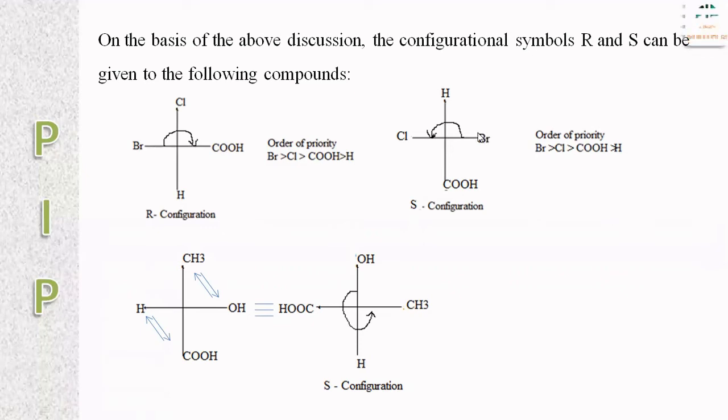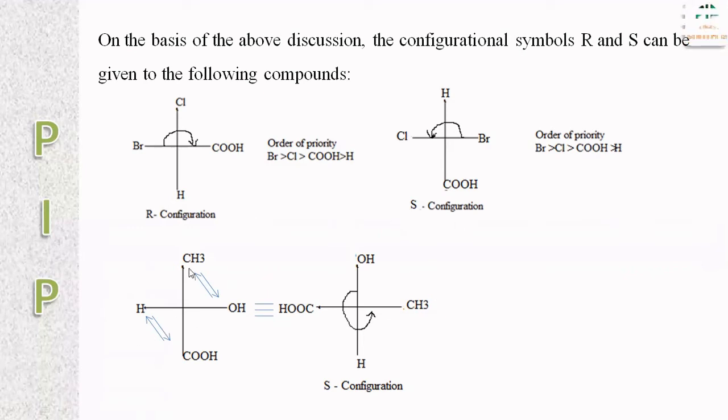If the order is in the reverse format, bromine, chlorine, COOH, H. So order of priority is 1, 2, 3, 4. So 1, 2, 3, 4 in the anti-clockwise rotation. So that is S configuration.